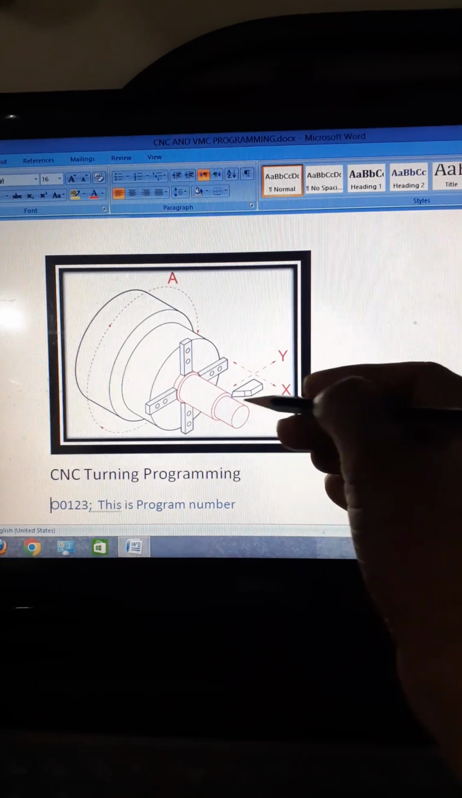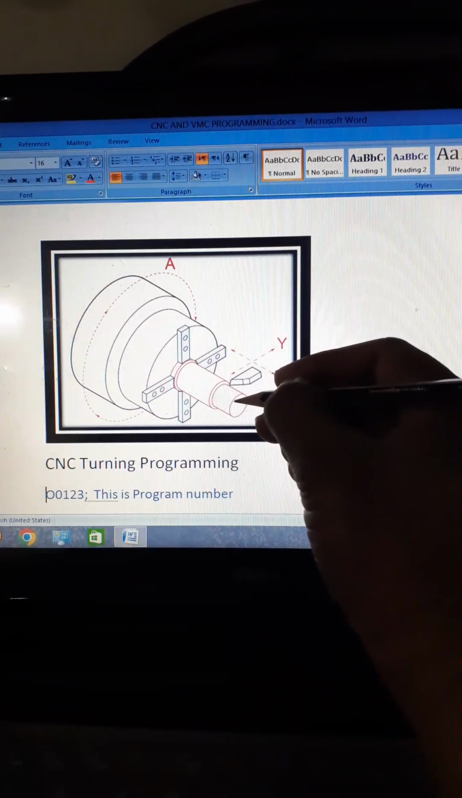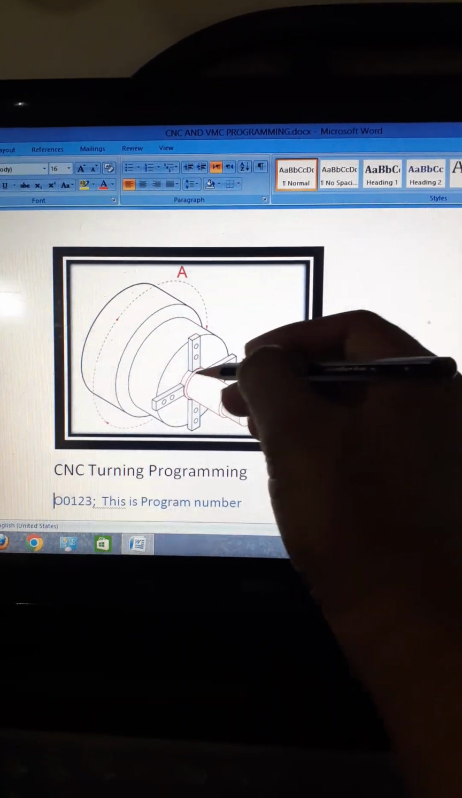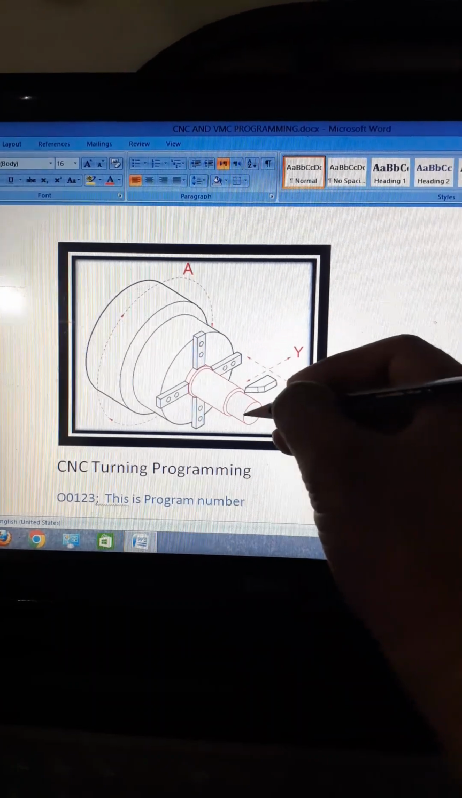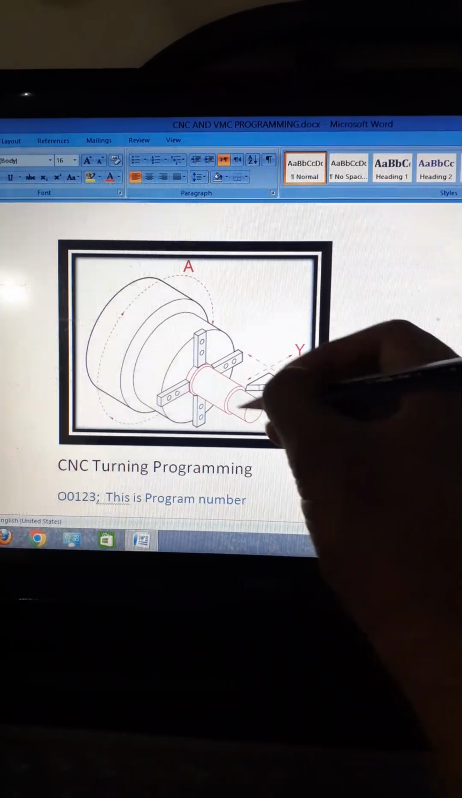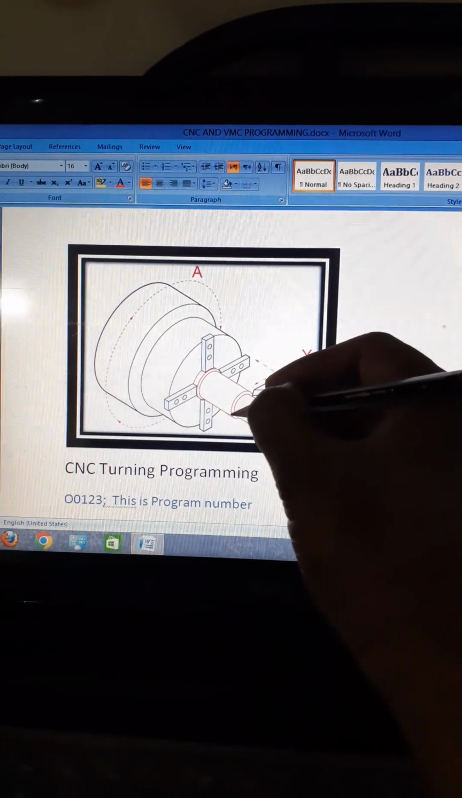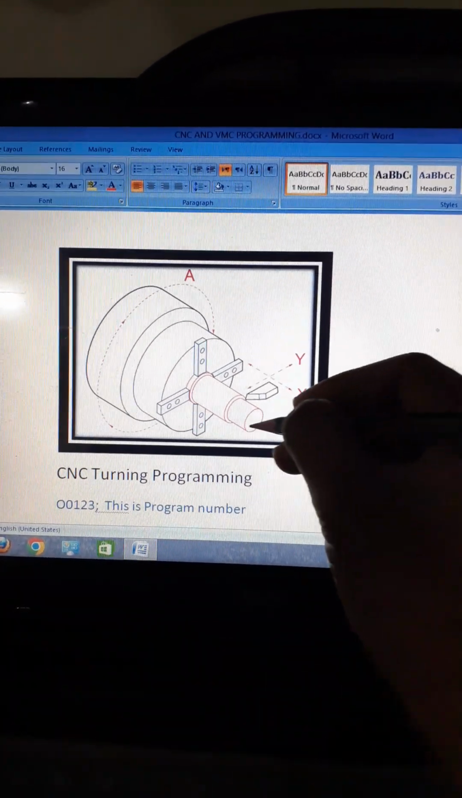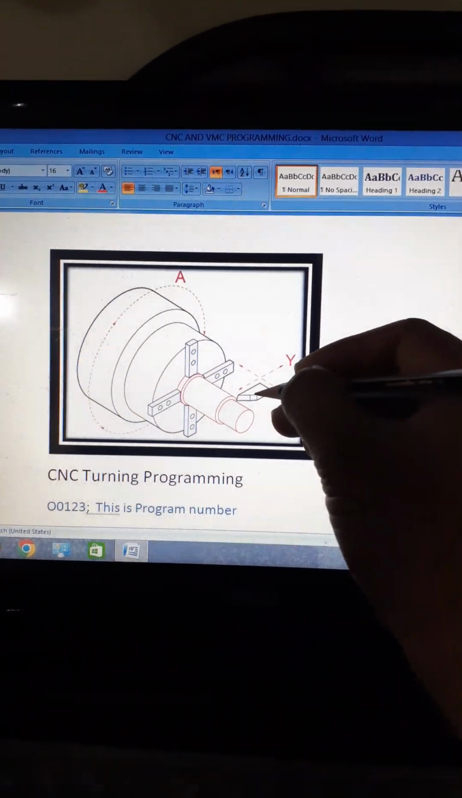This is 3D drawing. This step dia is 30 mm, this step dia is 40 mm, and the third step dia is 50 mm. This step length is from this point to that point 35 mm, and second step length from this point to that point 45 mm. Total length from this point to that point 80 mm. This is the turning tool.